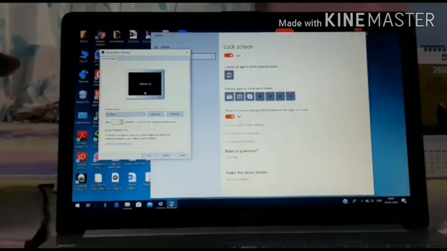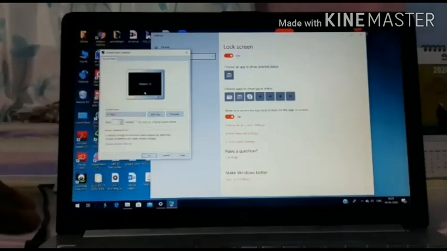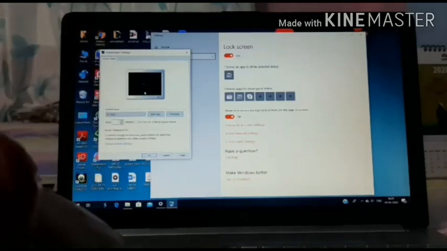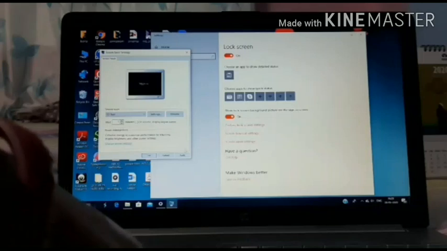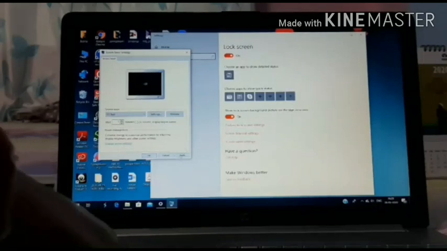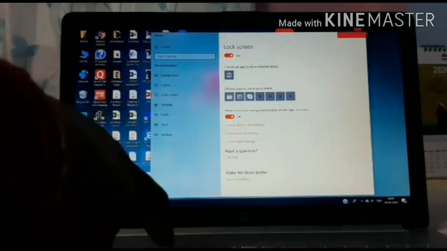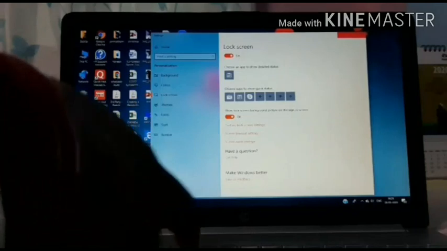When our system becomes idle, this picture, this pattern will run on our screen. That is the screensaver, and in this way we have to apply it. After that, we apply the settings and then click OK. Then our screensaver will be set.